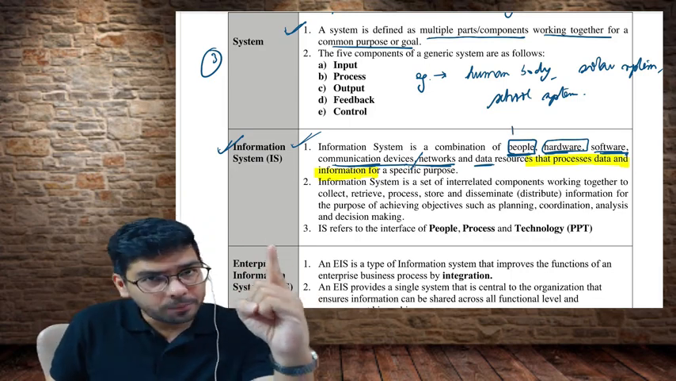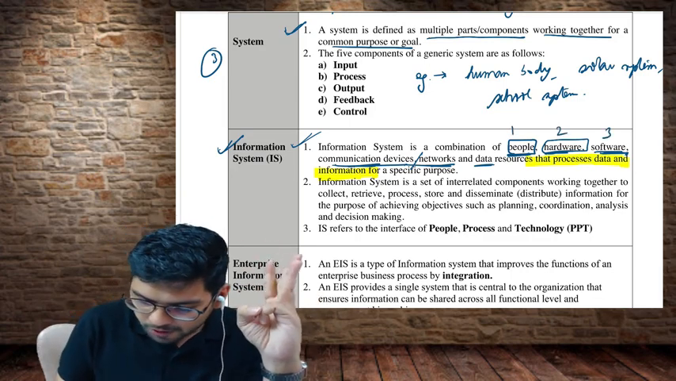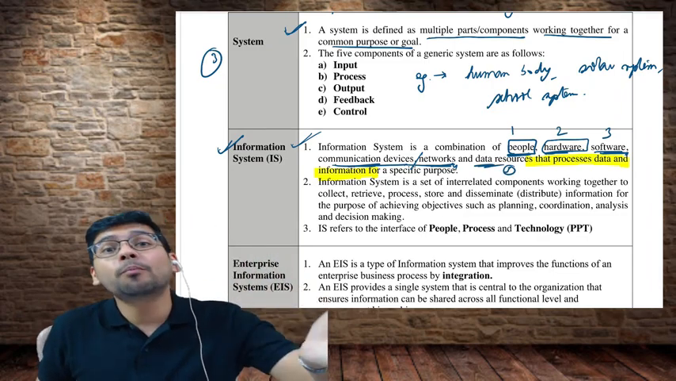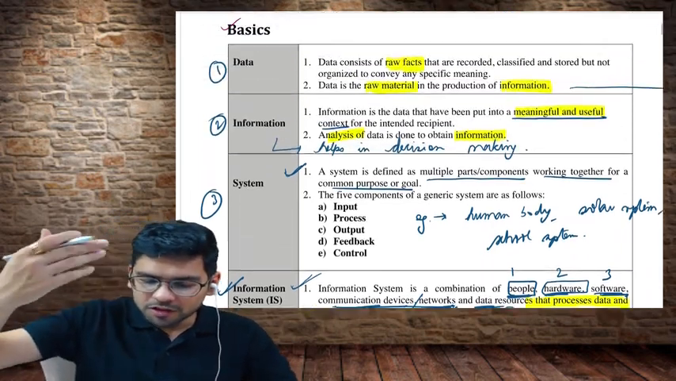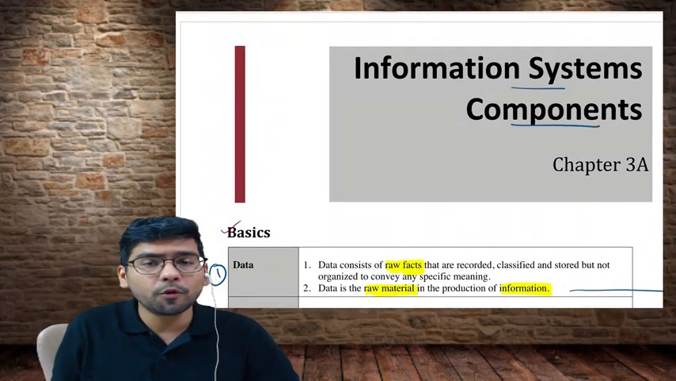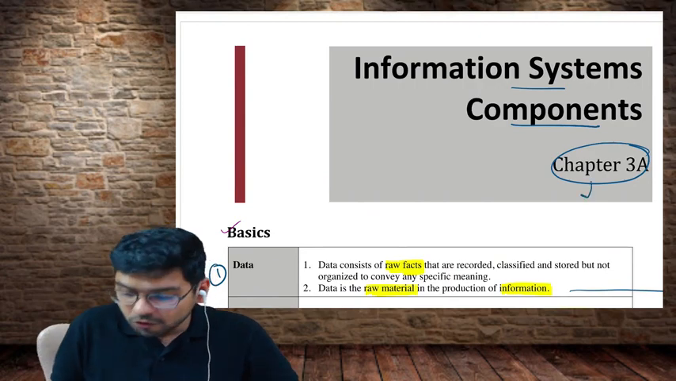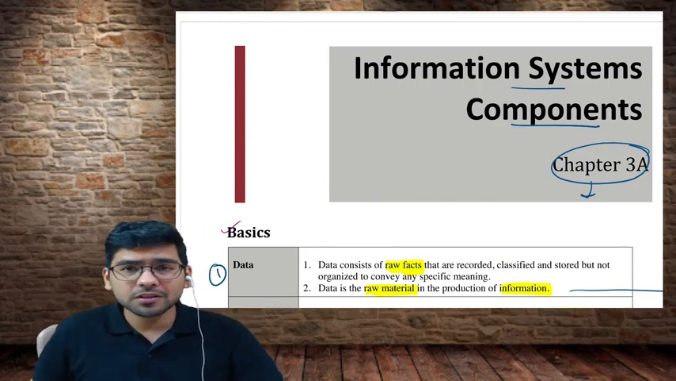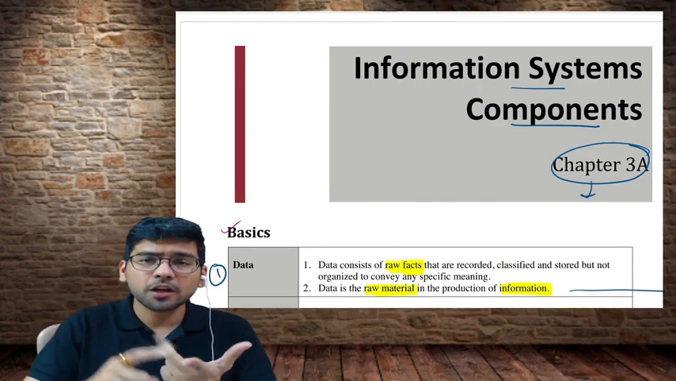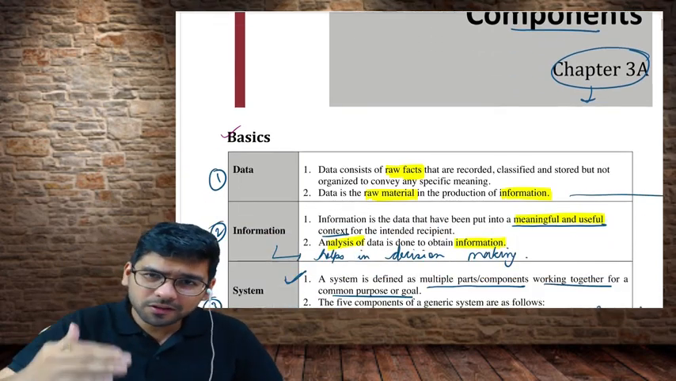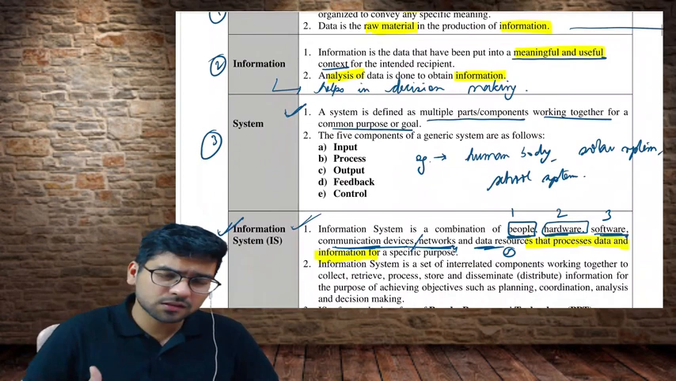So an information system is a combination of people, hardware, software, network, and data. 5 points. These are the 5 components of an information system. See the name of the chapter, it says information system components, and in this entire chapter 3A we are going to cover the 5 components. What are the 5 components of an information system? Again, people, hardware, software, data and network. We are going to cover this later in this chapter itself.